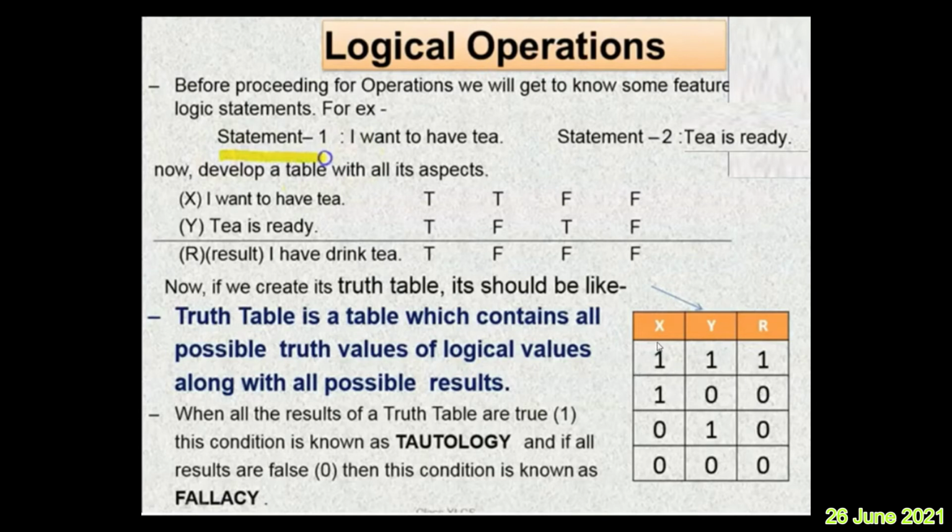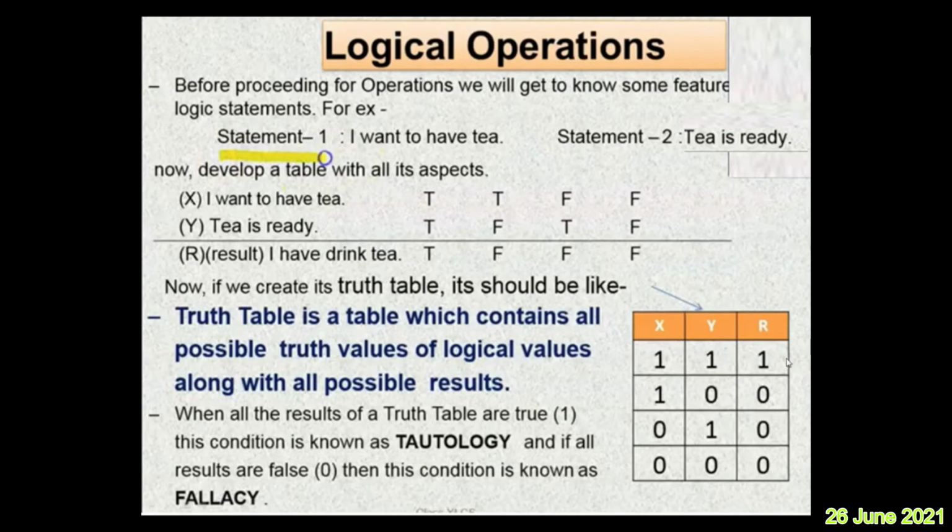If there are 3 statements, 2 raised to 3, that is 8 possible combinations. If there are 4 statements or 4 variables, then 2 raised to 4, 16 possible combinations. Therefore, a truth table is the table which represents the truth values of all the possible combinations of the Boolean variables along with the possible result.